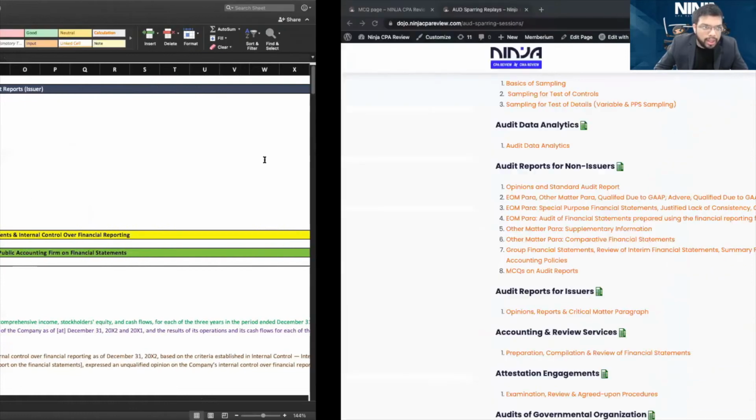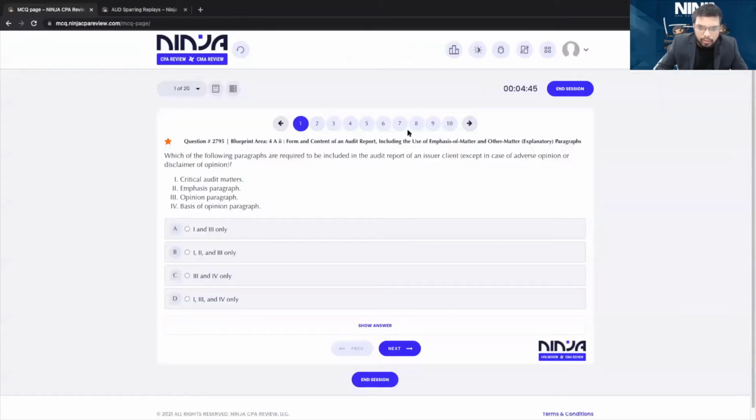Now let's move on to the MCQs on this topic. We have around 20 MCQs we'll practice on this. Post that, I believe on unqualified, you should be completely comfortable with unqualified report on issuers and the CAMs. I want you to answer very quickly. This should be like a rapid fire.